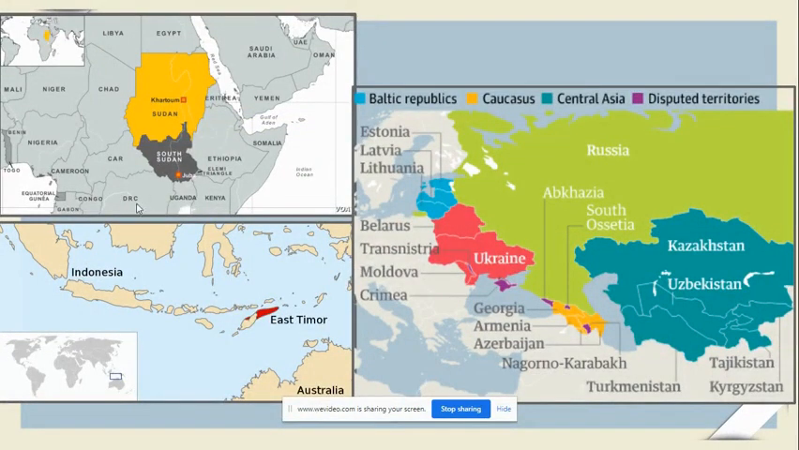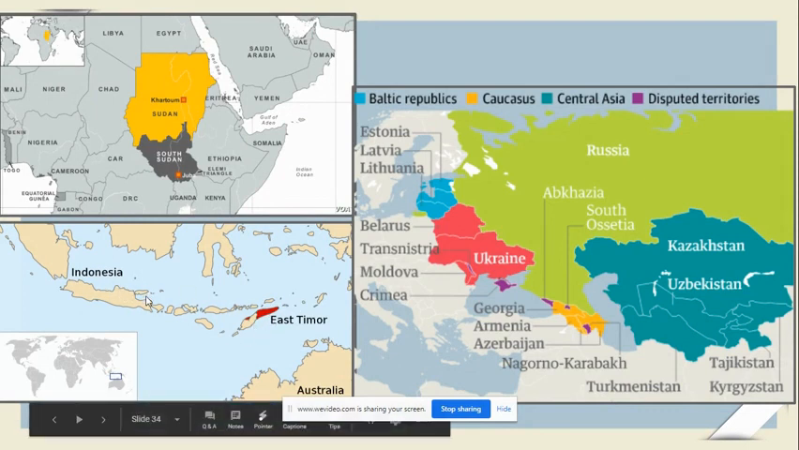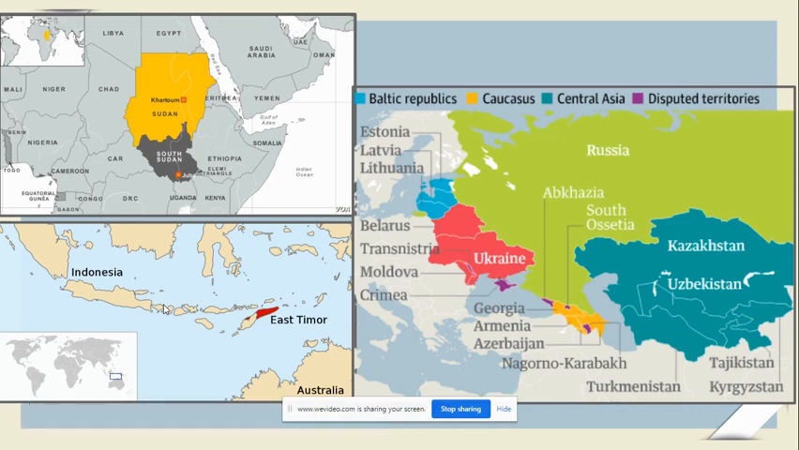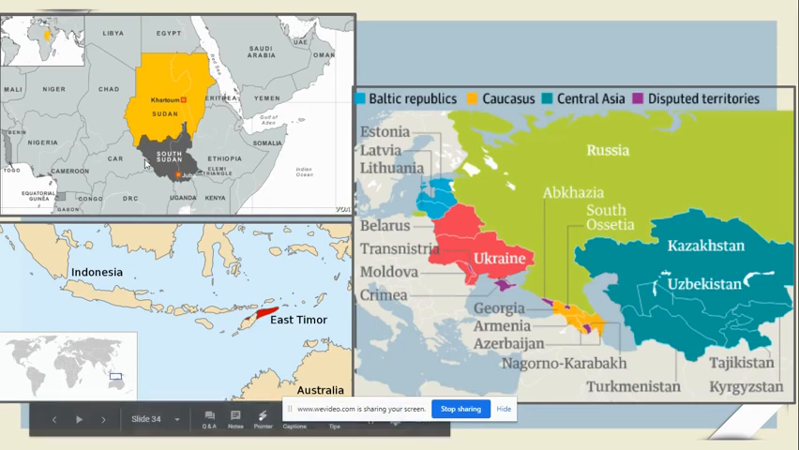South Sudan being the newest country of the world. 2012, South Sudan gains its independence from Sudan. East Timor gained its independence from Indonesia in 2002 or 2001, early 2000s. So I think outside of South Sudan, this is the second of the newest countries in the world.